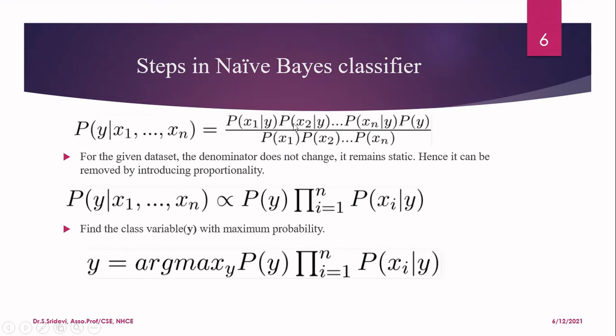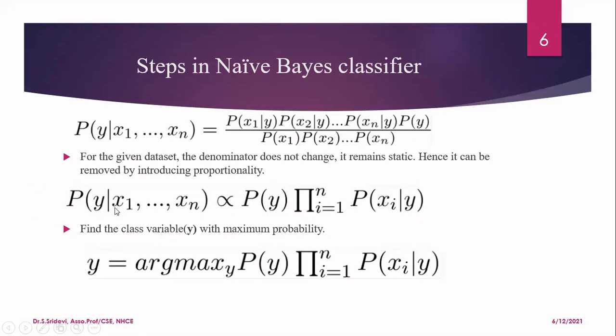Now look at the numerator, we have two terms. This P of y, I am going to take outside. So I am writing P of y. Then if you look at the remaining terms, in the first term we have x1, in the second term x2, in the last term xn, and the remaining is nothing but y only. You are multiplying all the probabilities. So I am going to write P of xi given y, where i varies from 1 to n. And what does this symbol indicate? Since I am multiplying the probabilities, it's the product of all the terms. And this is the final equation we now have.